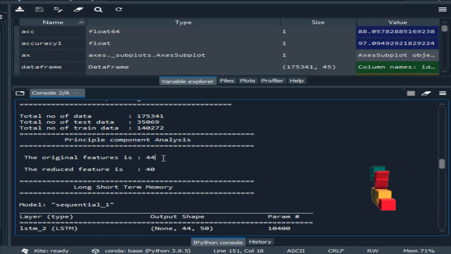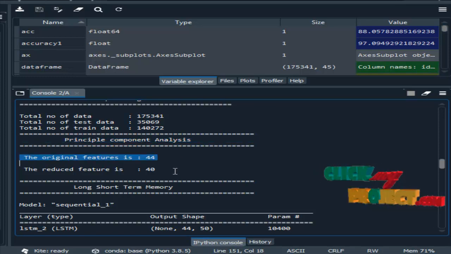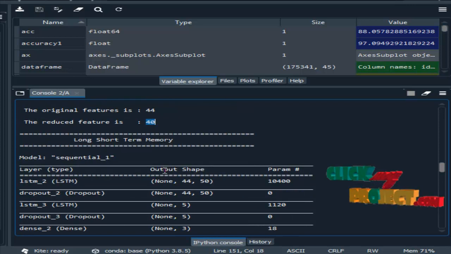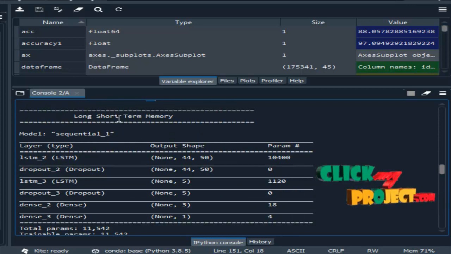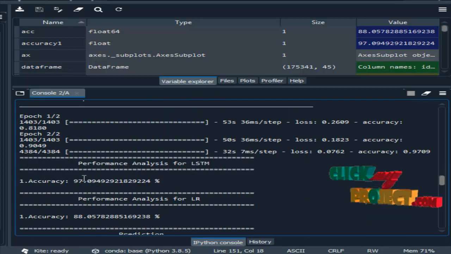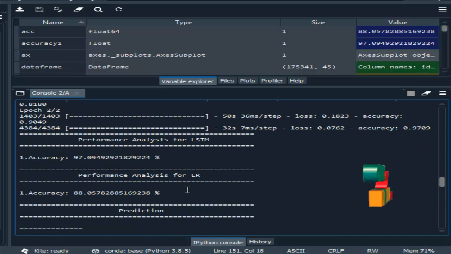The original features are 44, and after extracting the features from our data set, the reduced features are 40. Here we implemented LSTM and logistic regression. This is the result for the LSTM algorithm, 97%, and the result for logistic regression, 88%.